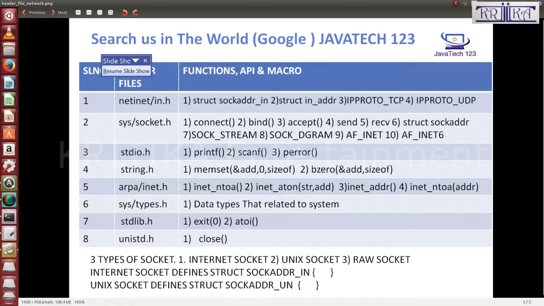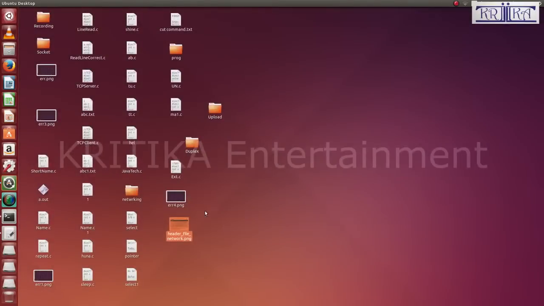Then there are three types of socket: internet socket, unix socket, raw sockets. The internet socket defines the structure detail. These are the header files we are going to use.